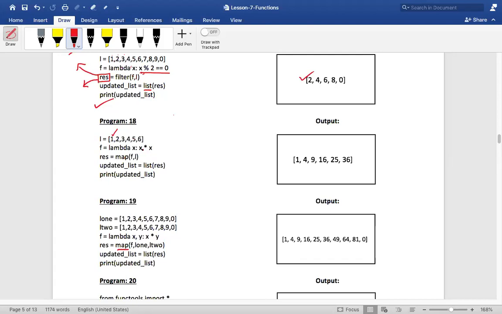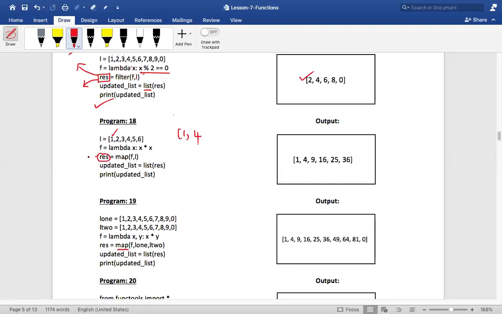Therefore, when you say x into x, what happens? What is x over here? First time, what is x? x is our 1. So 1 into 1, it will return 1. So it is creating a new sequence 1. Next time, the second element will be passed to this lambda function. The second time, x value is 2. So 2 into 2, 4. Next time, it would be 9. Like that, it creates a new sequence. And then I will get a result.